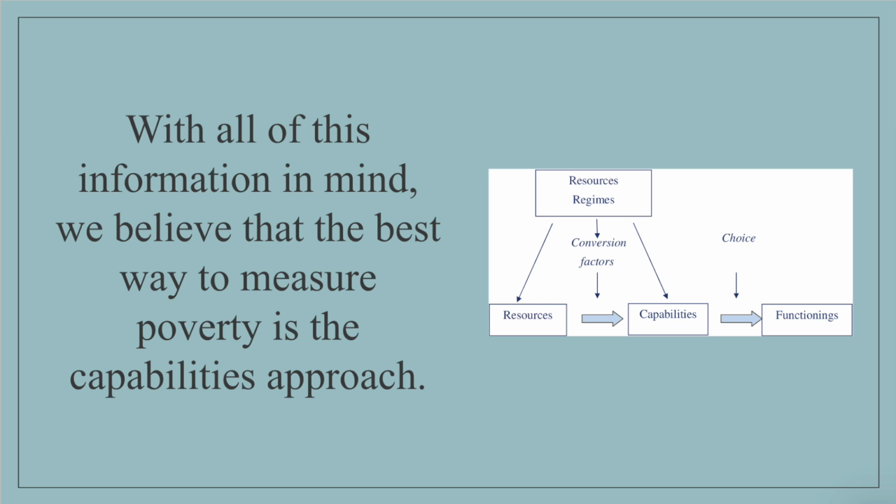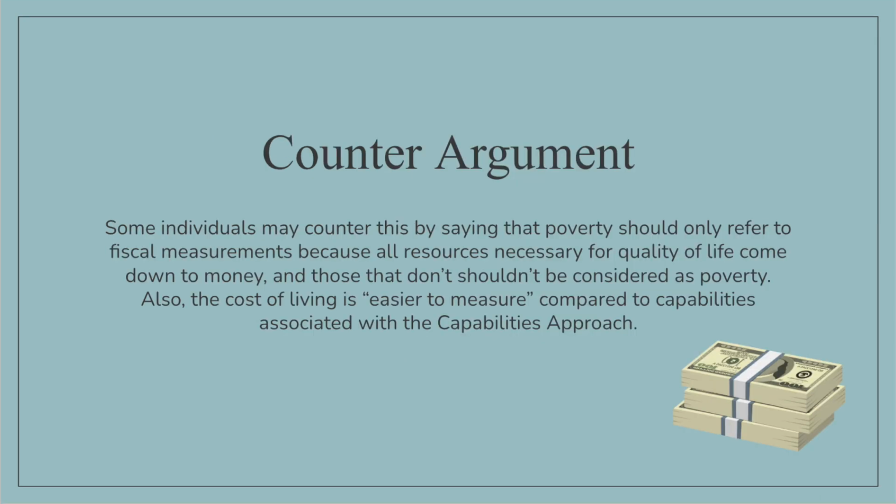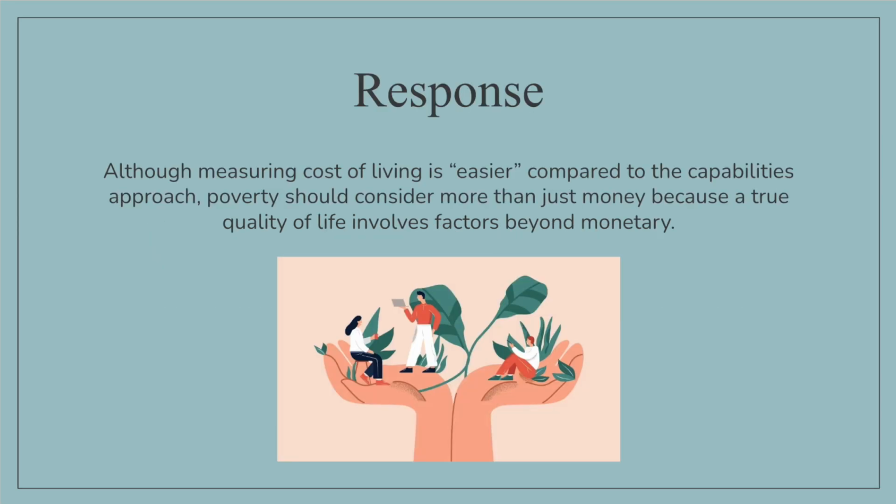With all of this information in mind, and our definition, poverty is the lack of resources that are substantial enough to cause insecurity, we believe that the best way to measure poverty is the capabilities approach. Yes, it can be difficult to measure, but once it is measured, it takes into account all things that cause insecurity, not just monetary resources. However, many people make the counter-argument by saying that poverty should only refer to physical measurements because all resources necessary for the quality of life come down to money, and those that don't shouldn't be considered as poverty. They also say that the cost of living is easier to measure compared to the capabilities approach.